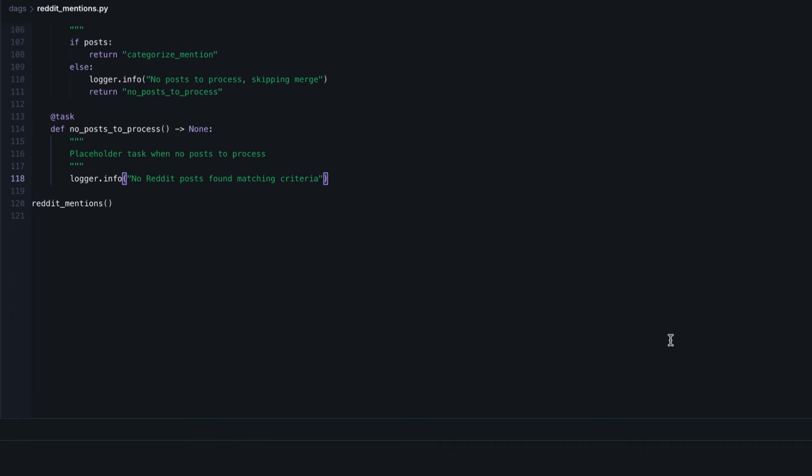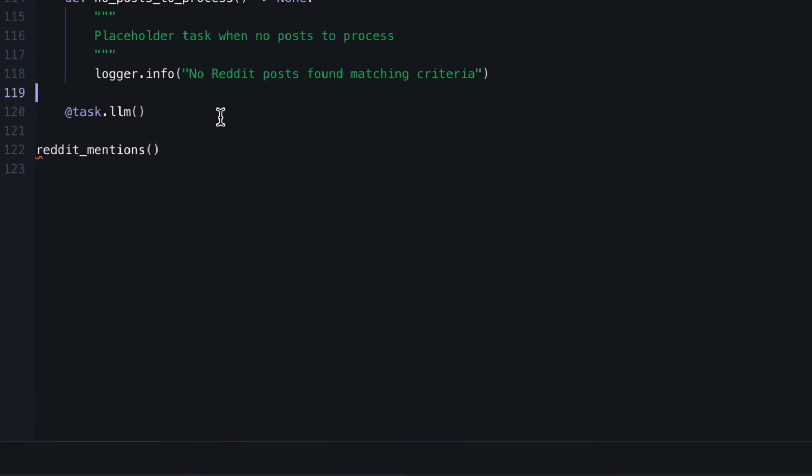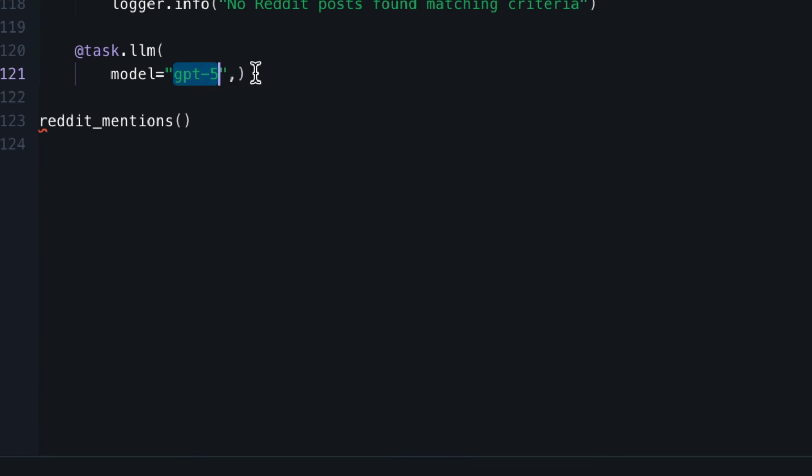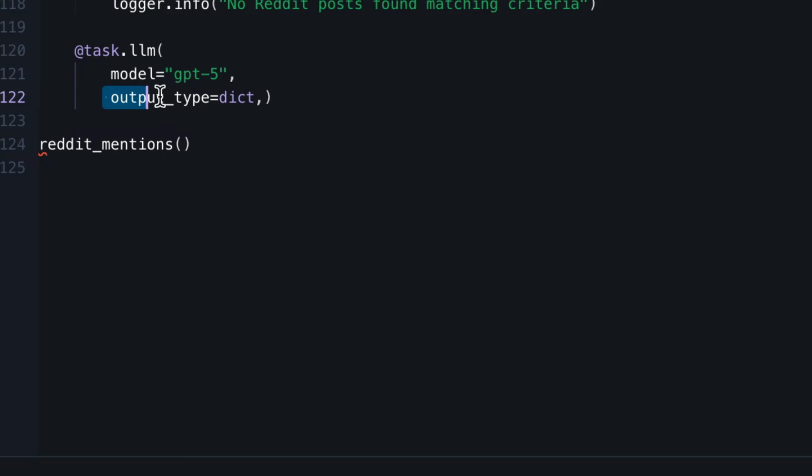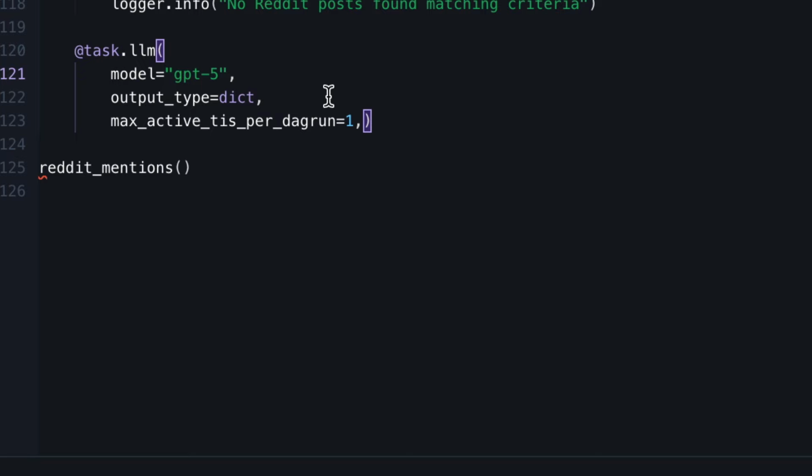As we want to interact with the LLM, we use the LLM decorator, as you can see right here. And then we specify the model that we want to use, GPT-5, but you can use another model if you want, like Anthropic or Gemini. And then we specify the output type that this model produces, in that case, a dictionary. And then we define how many task instances of that task we want. Here, one task instance per DAG run.